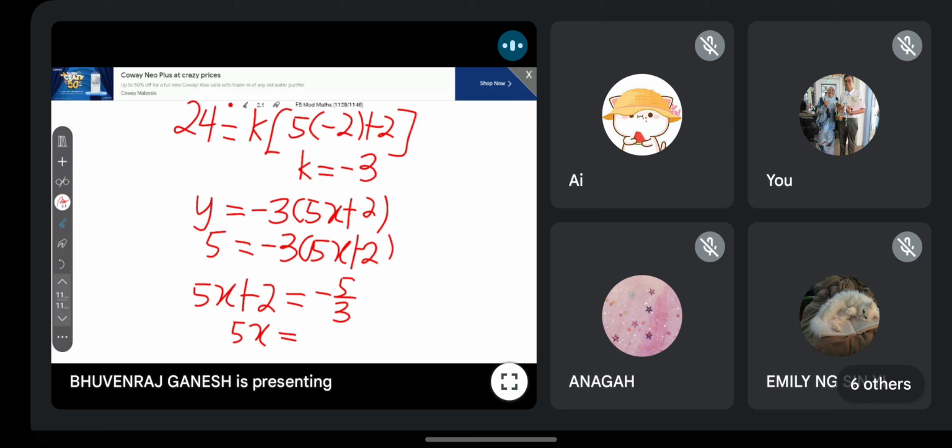Okay, so hopefully you all can go through that, then it will help you all. Because when you enter Form 4, Form 5, especially those who take Add Maths, they assume your algebra is good already. That is the assumption most of your teachers make. Am I right guys? I think you all know that.